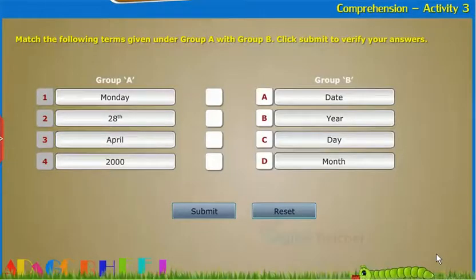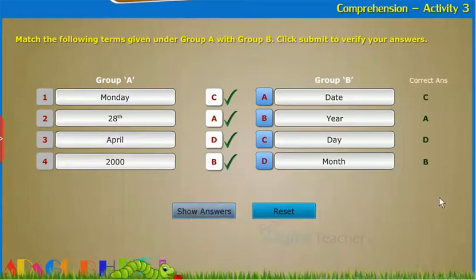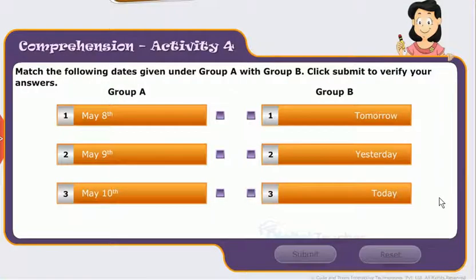Comprehension, Activity 3. Match the following terms given under Group A with Group B. Click Submit to verify your answers. Comprehension, Activity 4. Match the following dates given under Group A with Group B. Click Submit to verify your answers.